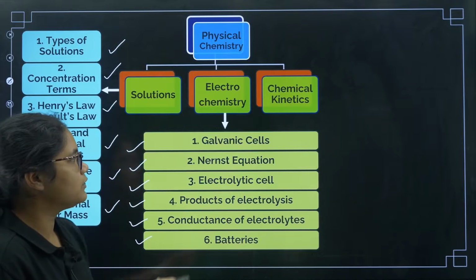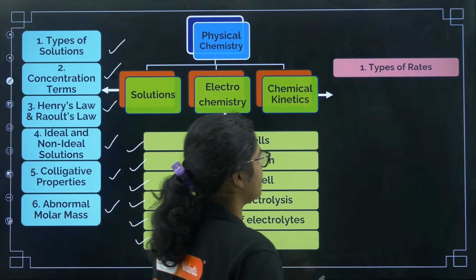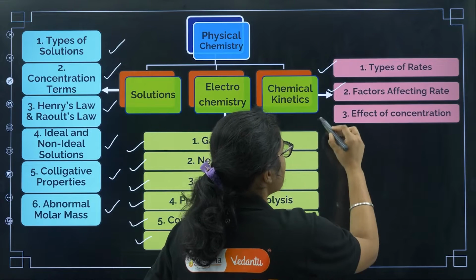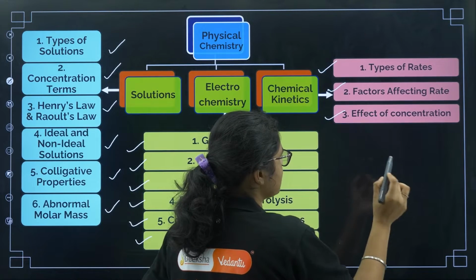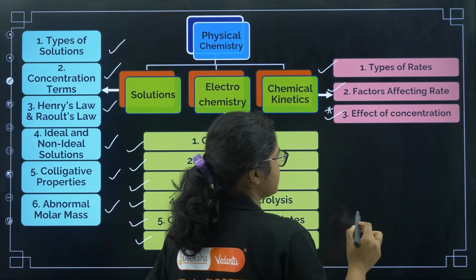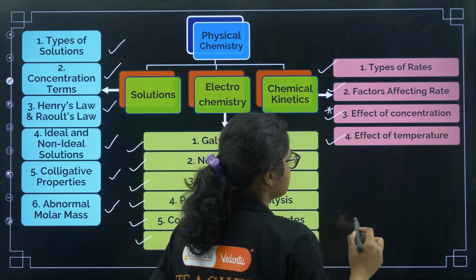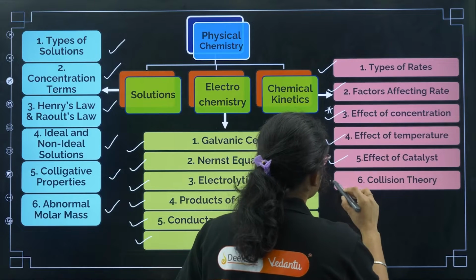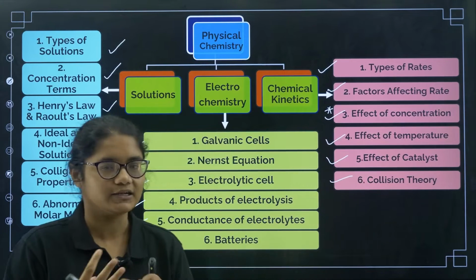Now coming to the third chapter, that is chemical kinetics. Here first we will go through types of rates, then we will cover factors affecting rate, then we will discuss effect of concentration in detail, which is the major part from where questions have been asked. Then we will discuss effect of temperature, then effect of catalyst, and lastly we will see what is collision theory and its postulates.